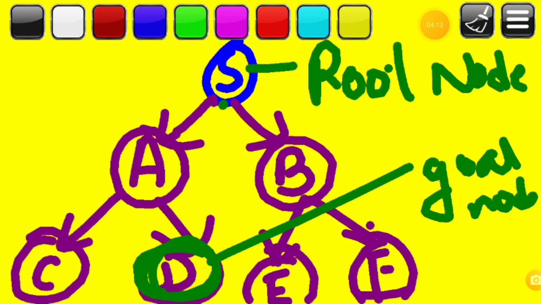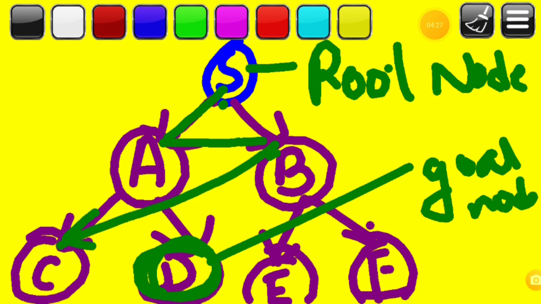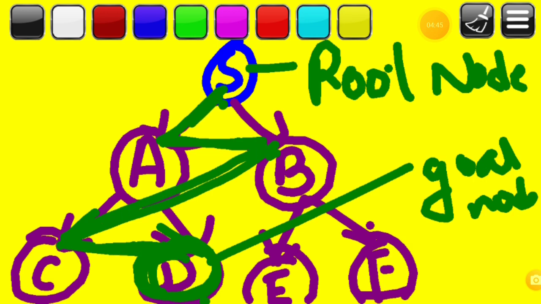Then from the root node, I will go to this A. From this A, I am going to search breadth wise. I will check this B. If this B is not the goal node, then I will again go to C. Then at C, I will check breadth wise. D is there. Yes, D is the goal node. So this is the possible path for reaching the goal node from the root node.